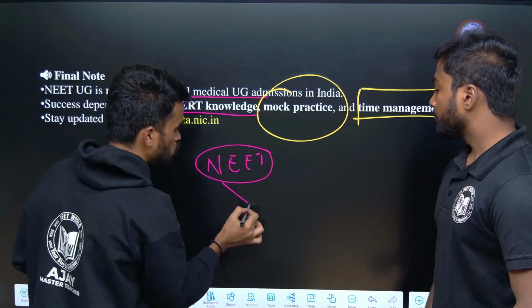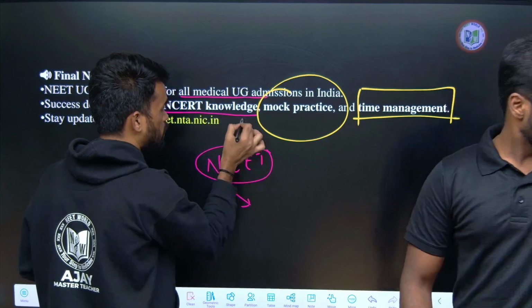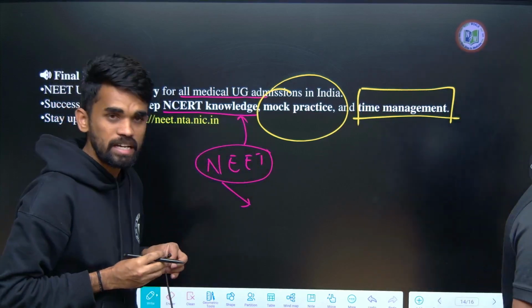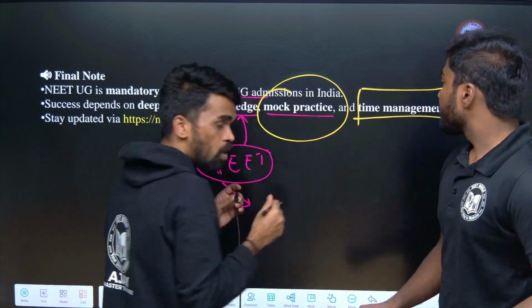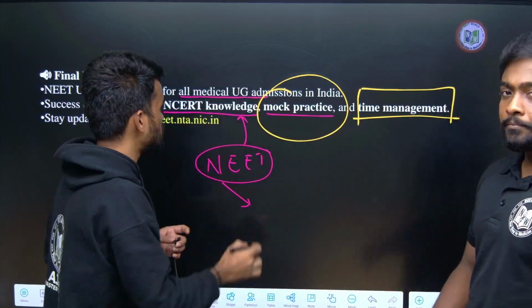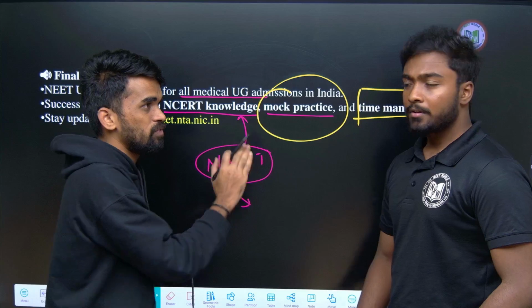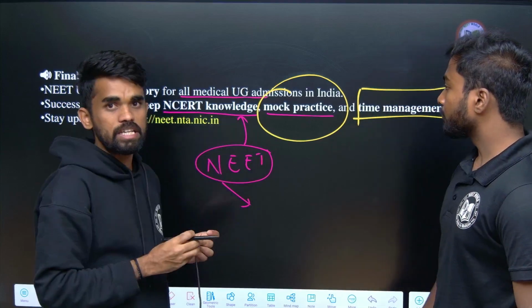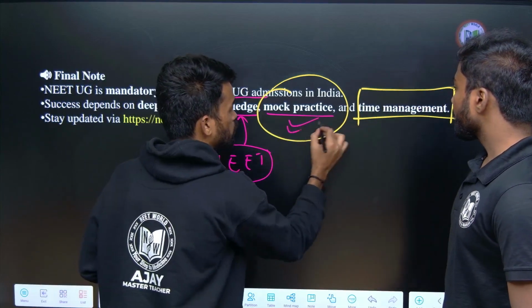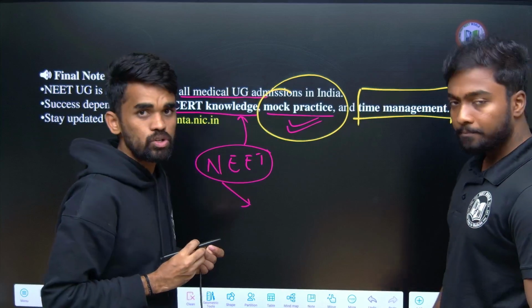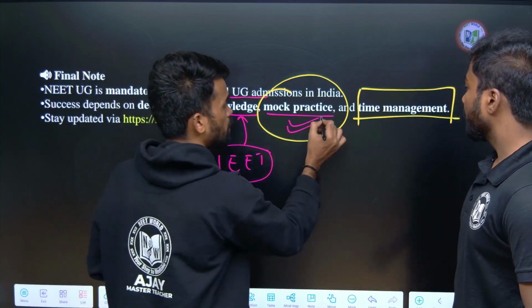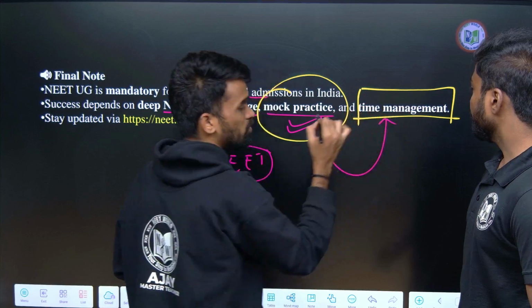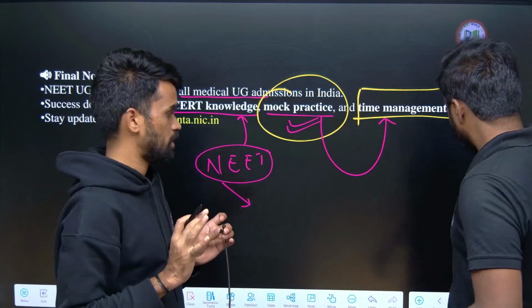You should have a very good grip on the NEET NCERT books: physics, chemistry and biology. Then you should give mock tests. Once you have proper knowledge of every topic included in these NCERT books, give a proper number of mock tests and get proper practice of these questions. During this time, maintain your timing, so that it will be useful in the final exam.